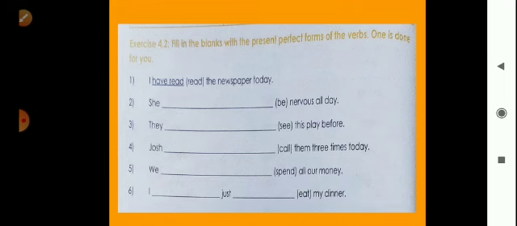Okay. So this is the past perfect tense. Sorry, present perfect tense. So write have and eaten there. I have just eaten my dinner. Okay. So this is the present perfect form of the sentences.